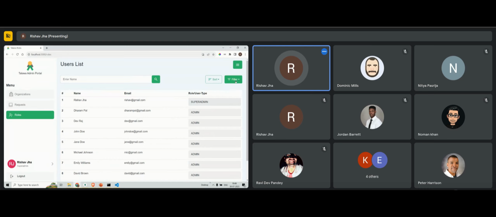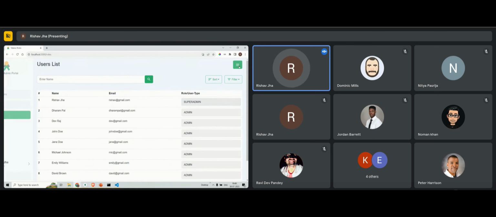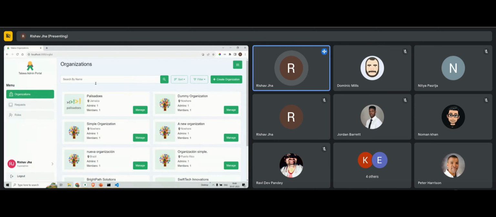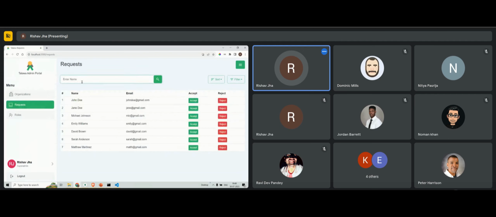I have added this menu button on the top right corner of the screen. This is for expanding and contracting the width of the screen. We will also have a profile screen. Right now, if I click over here, you can see you get the message that the profile page is coming soon.